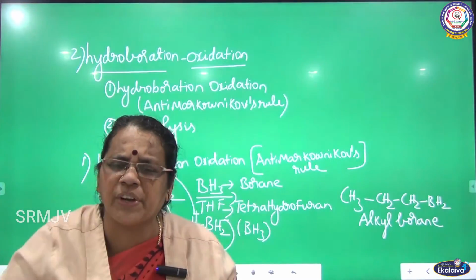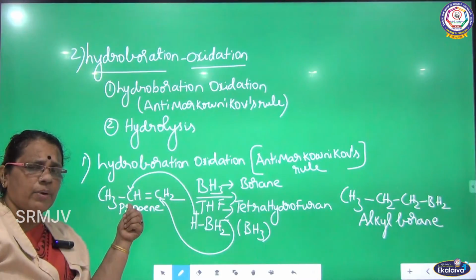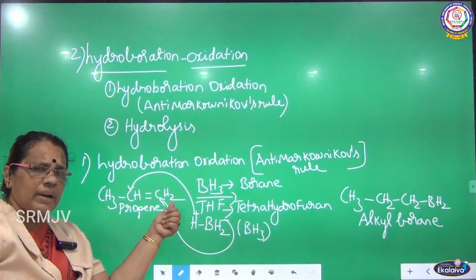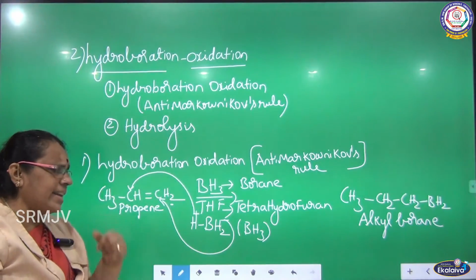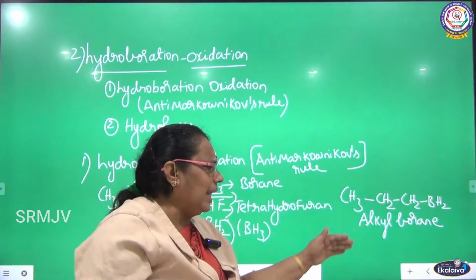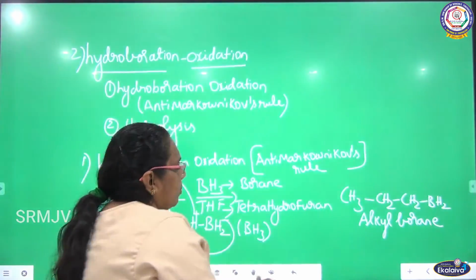So H plus is added to the carbon having less number of hydrogen. This carbon only has 2 hydrogen, so the negative part is added here. What is the product? I am getting alkyl borane. That is the first step in hydroboration.